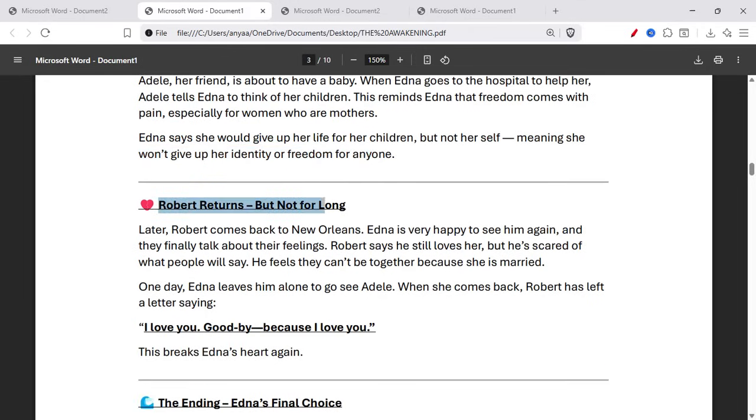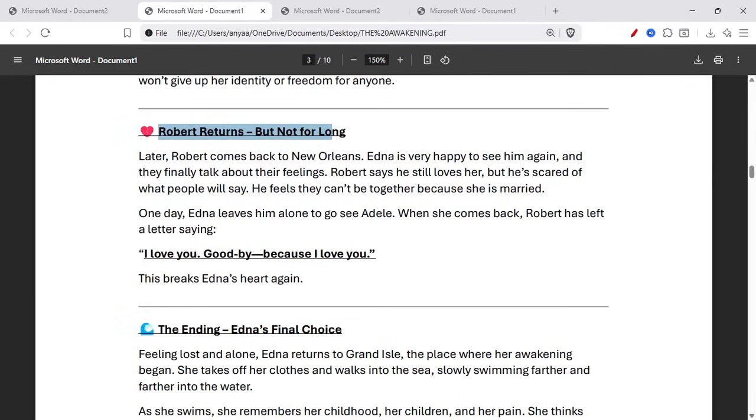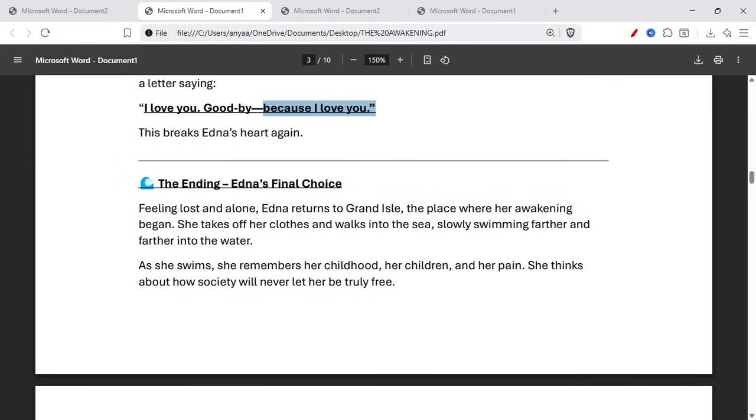Now Robert returns, but not for long. Later, Robert comes back to New Orleans. Edna is very happy to see him again, and they finally talk about their feelings. Robert says he still loves her, but he is scared of what people will say. He feels that they can't be together because she is married. One day, Edna leaves him alone to go see Adele. When she comes back, Robert has left a letter saying, I love you, goodbye, because I love you. This breaks Edna's heart again.